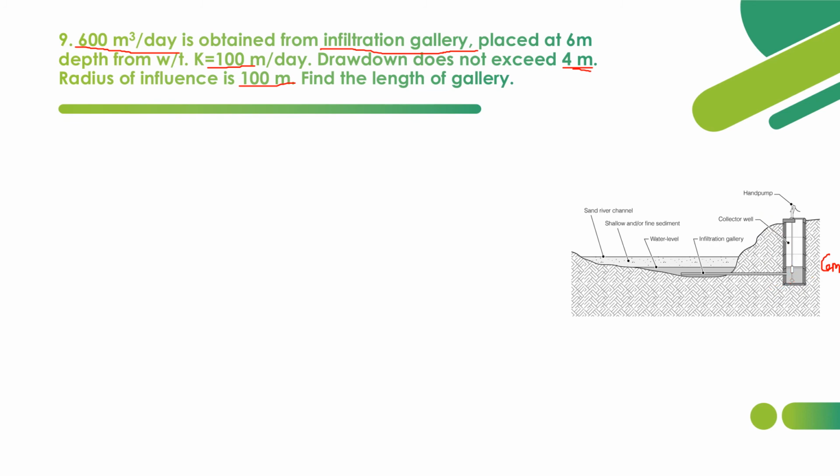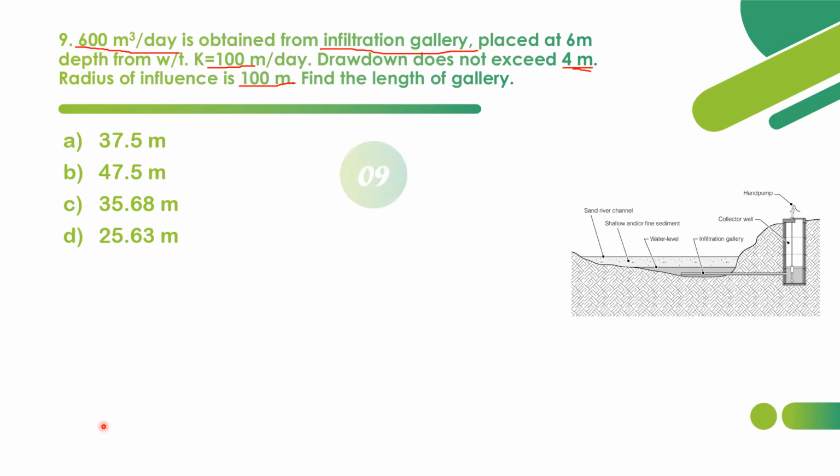The diagram is clumsy. We can see option A 37.5 meter, option B 47.5 meters, option C 35.68 meters, option D 25.63 meters. Basically only one formula is there with respect to the infiltration gallery, and we have to use that formula to obtain the length of the gallery.